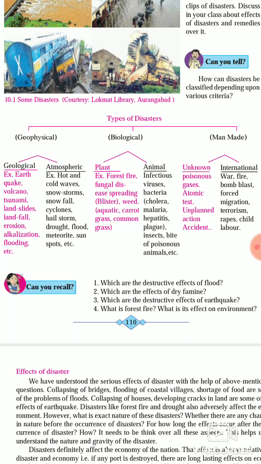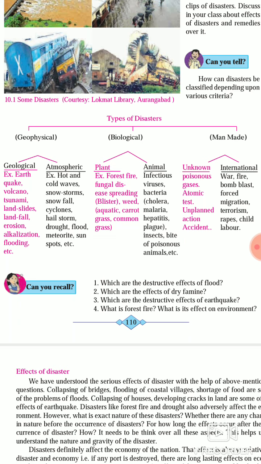Biological means plants and animals. In plants, forest fire, fungal diseases on plants, weeds, etc. are plant diseases or plant disasters. And in animals, infectious viruses, bacteria, or bites of poisonous animals, etc. are included in animal disaster. And now man-made. In man-made, there are known, unknown and international.